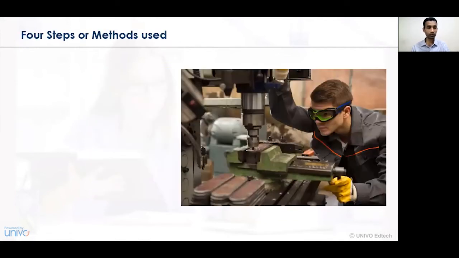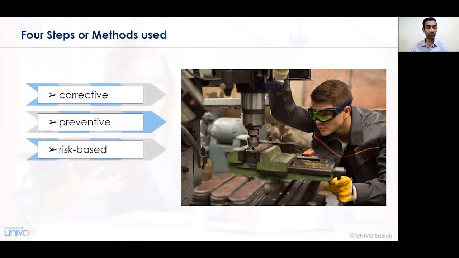Now let's understand the four steps or methods that are used for strategic maintenance. The first method is the corrective method. The second is the preventive method. The third is the risk-based method. And the fourth is the condition-based method.